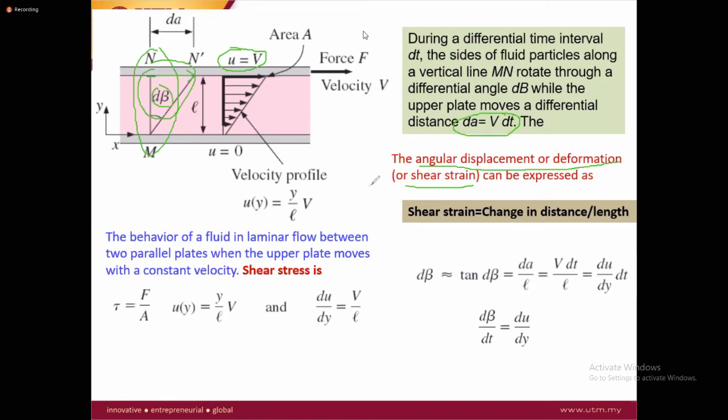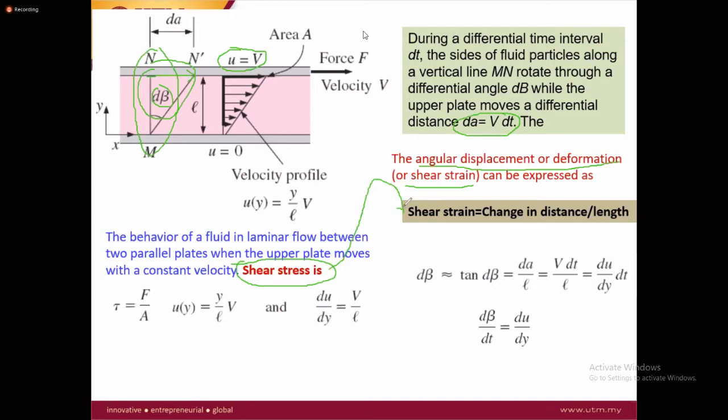So this all depends on the behavior of the internal resistance to flow. If higher resistance, this angle will be minimum, or you can say the angular displacement or shear strain will be minimum, and you need more shear force to increase the shear strain.